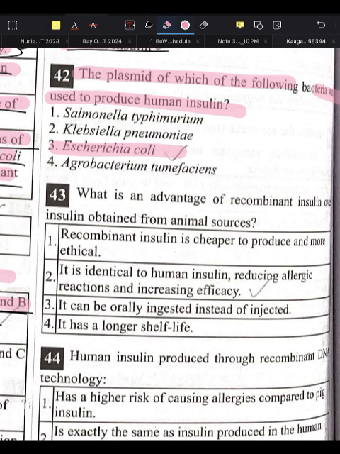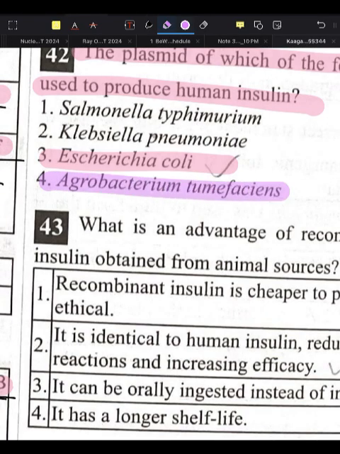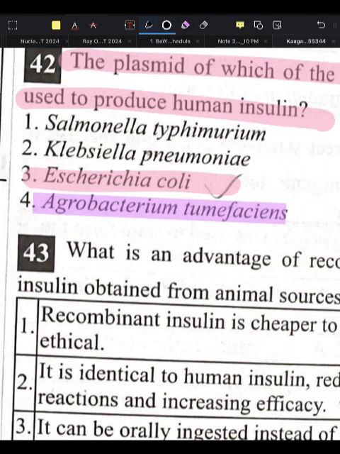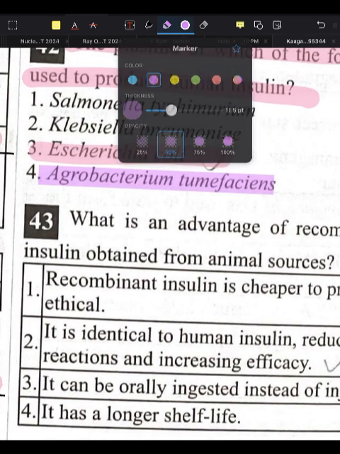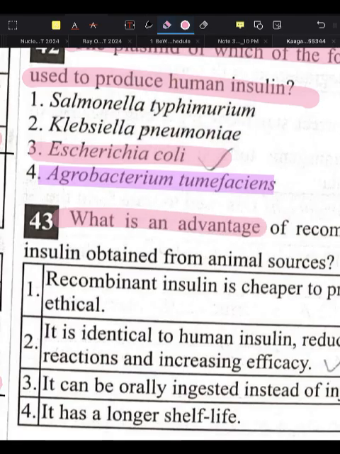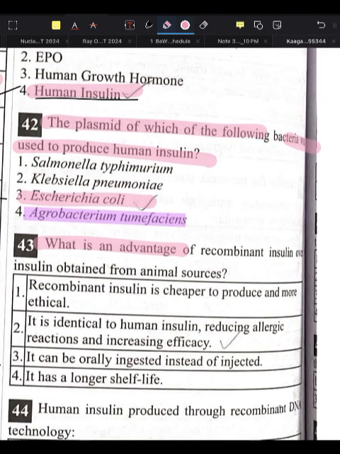Next, can you tell me in the comment section what was used for Agrobacterium tumefaciens? Can you tell me in the comment section? Okay, next. What is an advantage of the recombinant insulin over insulin obtained from the animal sources? Okay, I will say the answer of question number 42, option number 4. I'll say it at the end of the video.